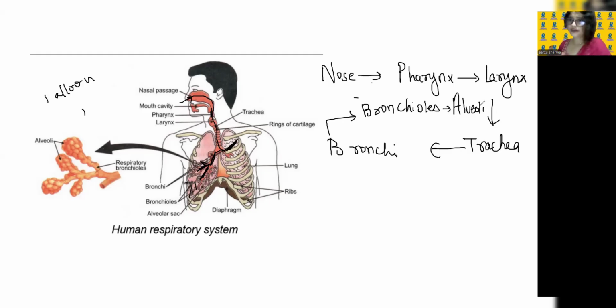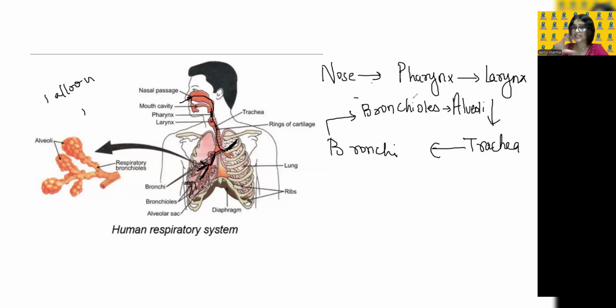Now see, alveoli contain a large number of blood vessels in them. That is why, when the oxygen enters the alveoli, the alveolar blood vessels carry this oxygen to all the parts of the body. And from all the parts of the body, the carbon dioxide is collected and brought here, and this is thrown out of the body. Always remember, when we take in oxygen, our chest cavity expands.